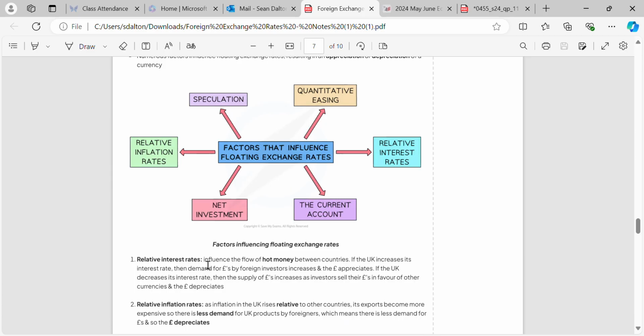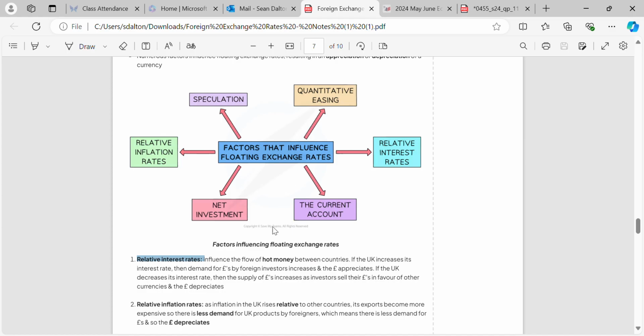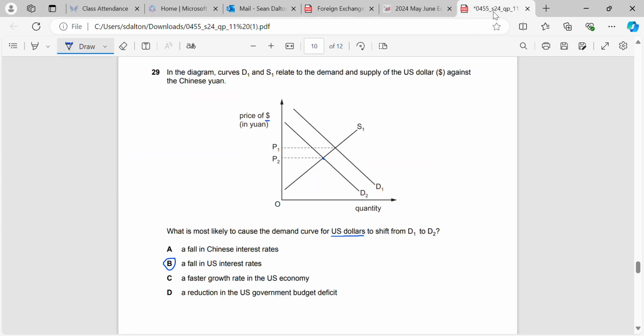So what you'll see, and I won't spend too long on it, is the relative interest rates is something that'll affect it. So in this case, we're dealing with US dollars in terms of Chinese RMB. So a fall in the US interest rates would be the correct answer, and you can just match that up to what's in the Save My Exam notes here.